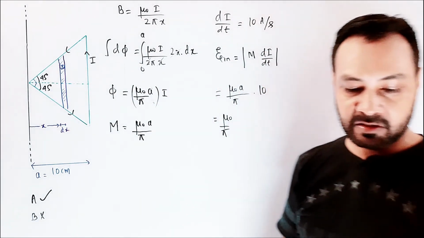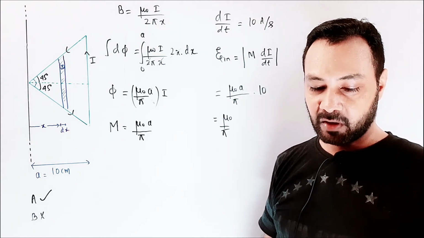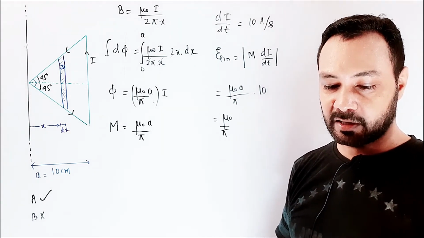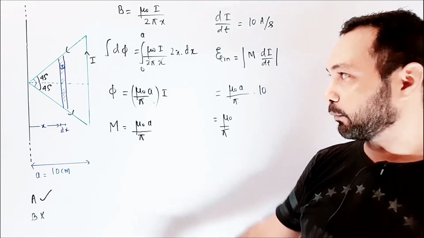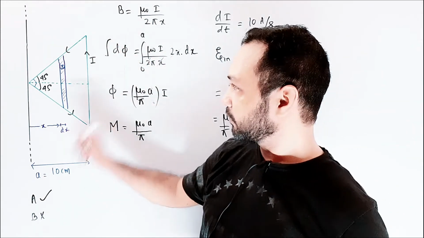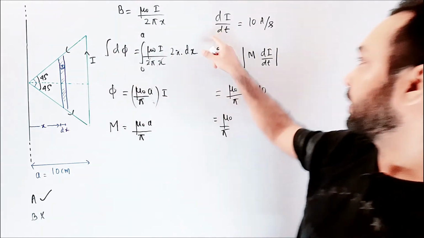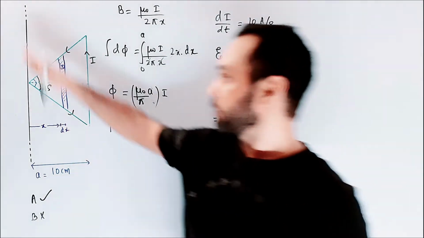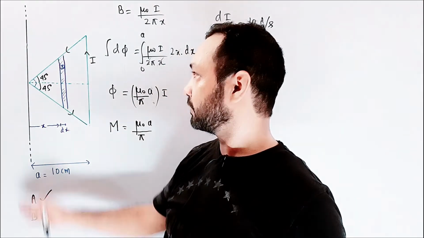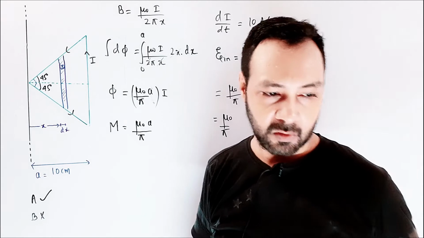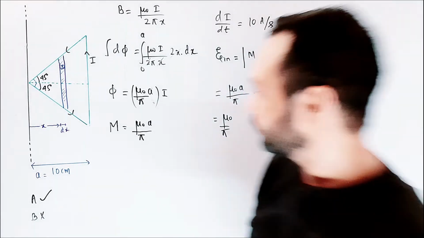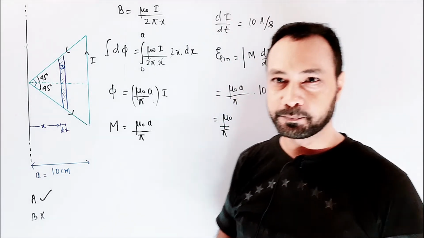Now option C is saying the induced current in the wire is in the opposite direction to the current along the hypotenuse. This is the hypotenuse. Now because this I is varying this way, we have to find the direction of the induced current in this wire. So let's try to do it in a more intuitive way.